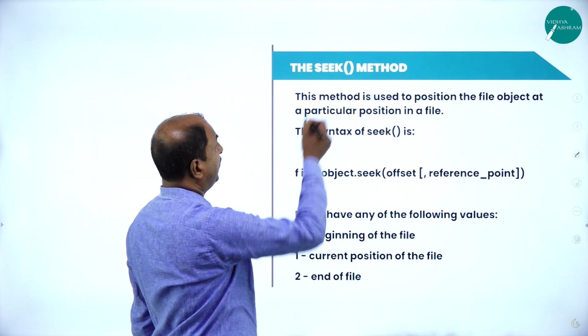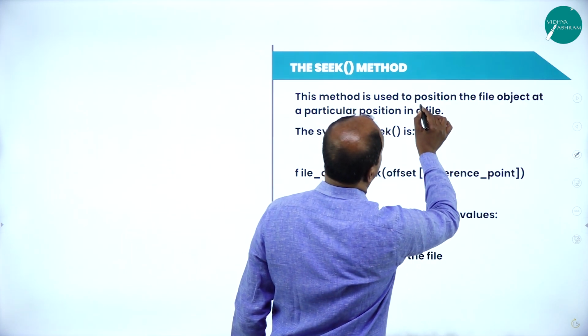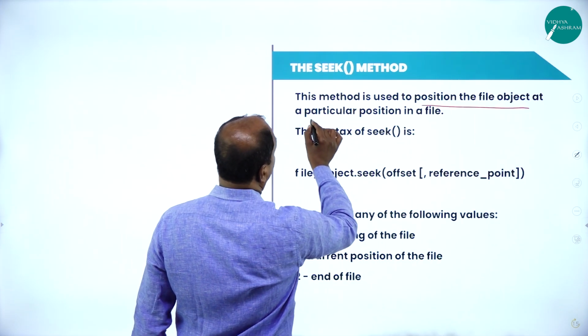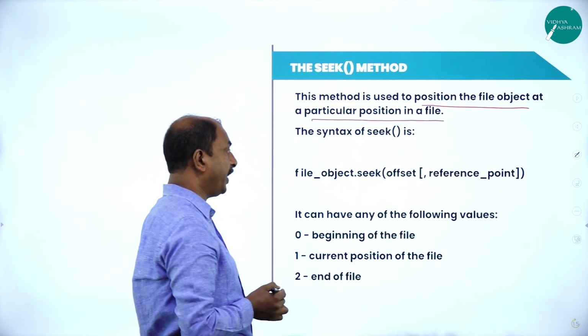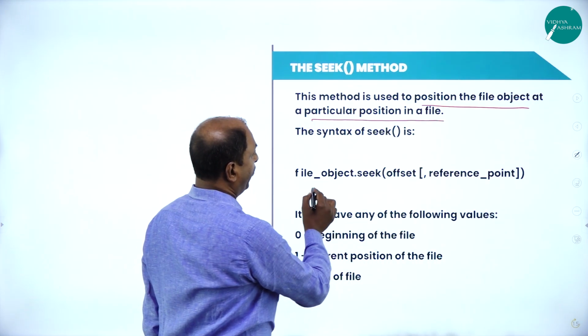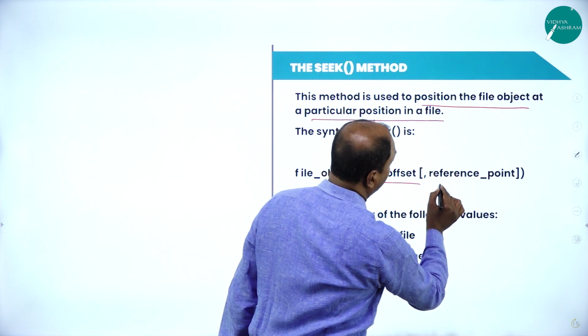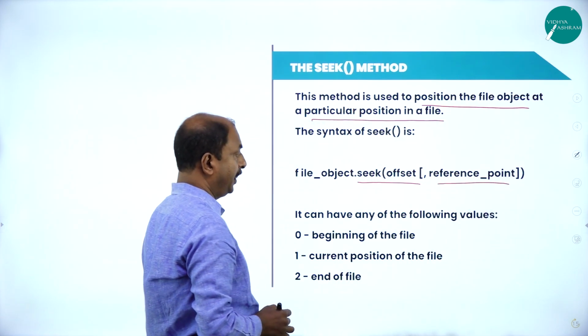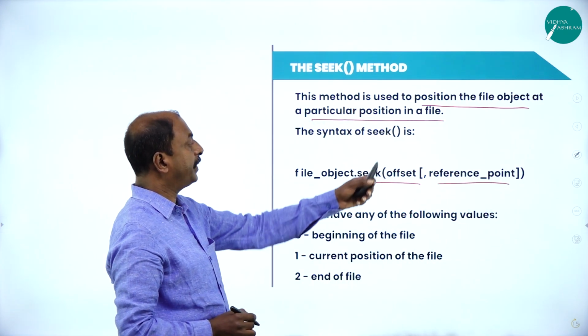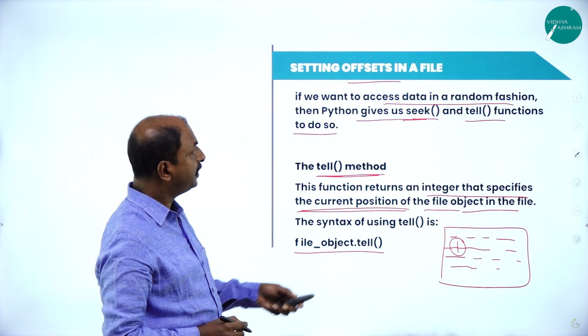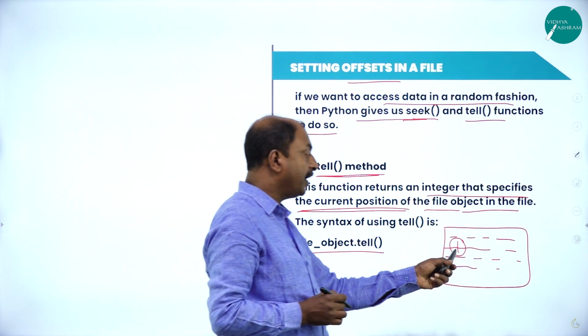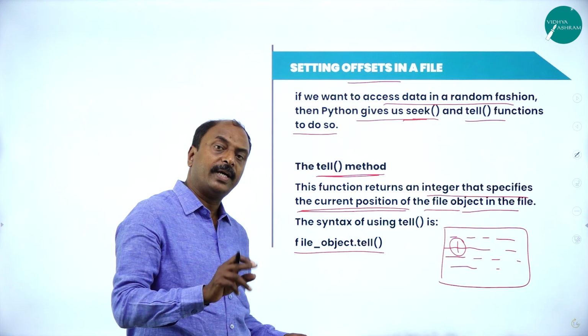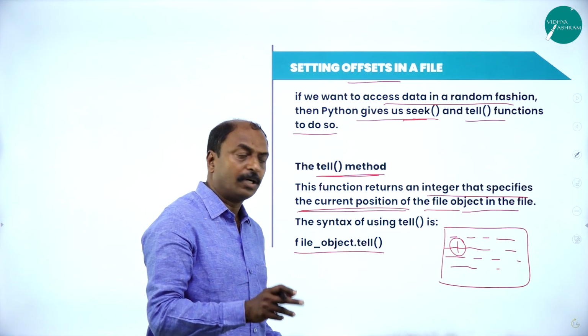Next one is the seek method. It is used to position the file object at a particular position in a file. The syntax is file object dot seek offset, reference point. See, the meaning here is the seek method. In the tell function, as I told you, it displays the current position of the file pointer for read or write operation.